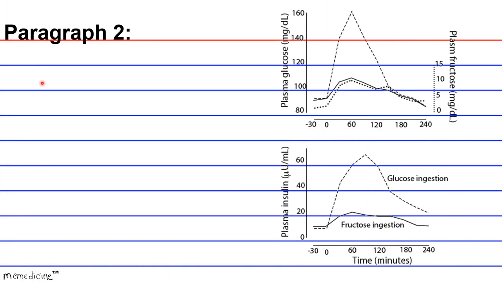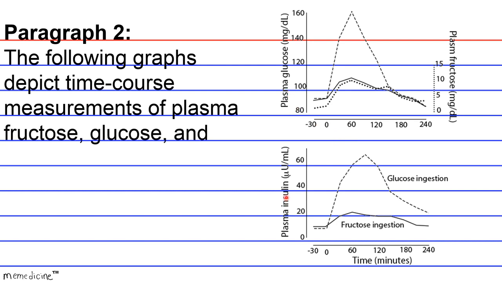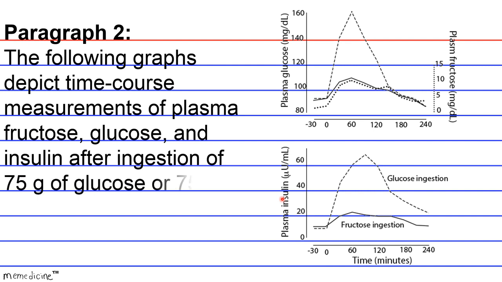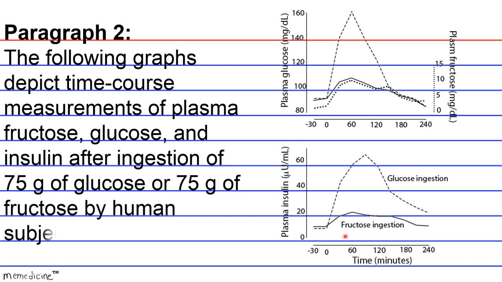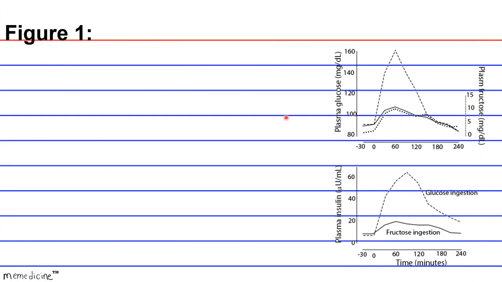Paragraph 2. The following graphs depict time course measurements of plasma fructose, glucose, and insulin after ingestion of 75 grams of glucose or 75 grams of fructose by human subjects. Figure 1.